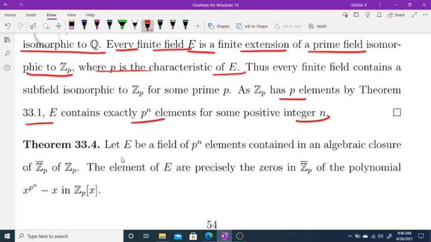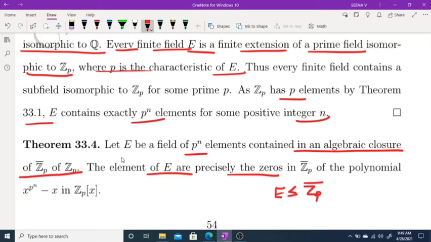This is also important. Let E be a field of P raised to N elements contained in an algebraic closure of set P. Okay. E is a field of P raised to N elements, and E is contained in the algebraic closure of set P. Then the result says that the elements of E are precisely the zeros in the algebraic closure of the polynomial x raised to P raised to N minus x in set P of x.